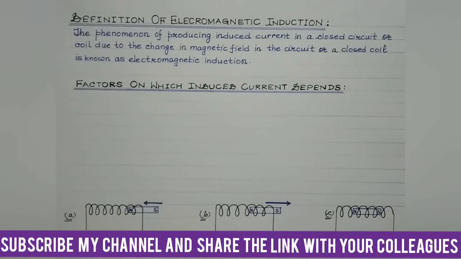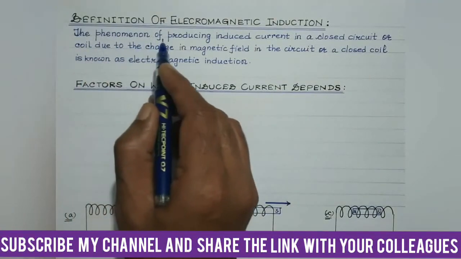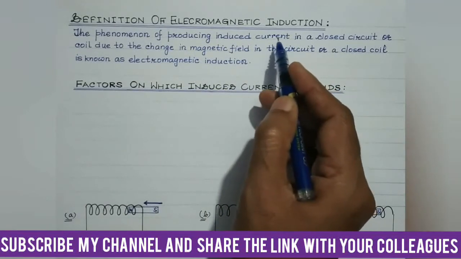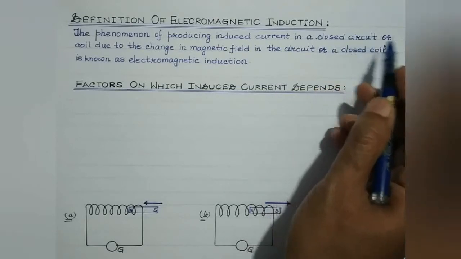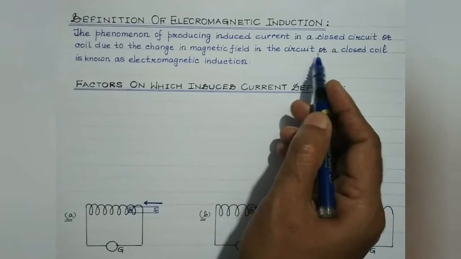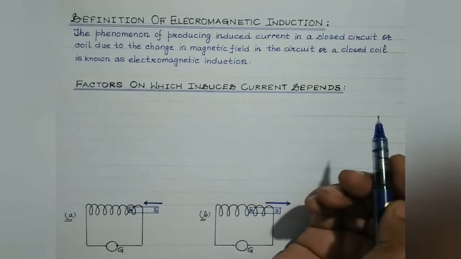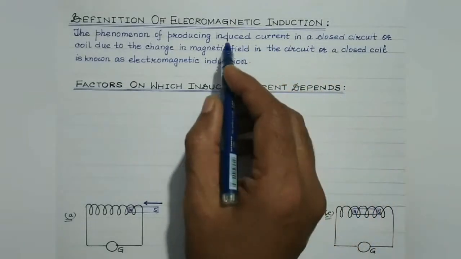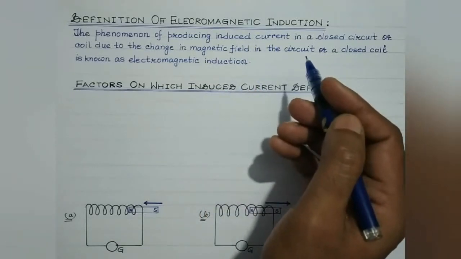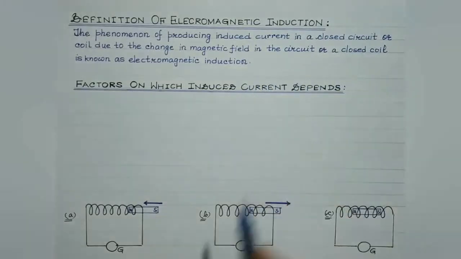So here I have written the definition of electromagnetic induction. Electromagnetic induction is the phenomenon of producing induced current or induced EMF or induced voltage in a closed circuit or coil due to the change in the magnetic field in the circuit or closed coil. So this phenomenon is known as electromagnetic induction, right? And remember students, this induced current or induced voltage lasts in the coil as long as the magnetic field or the magnetic flux linked with the coil keeps changing with time.